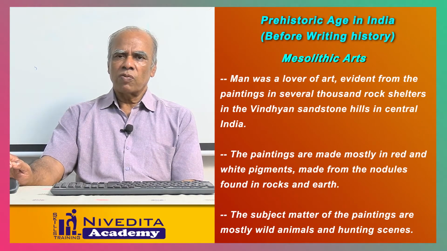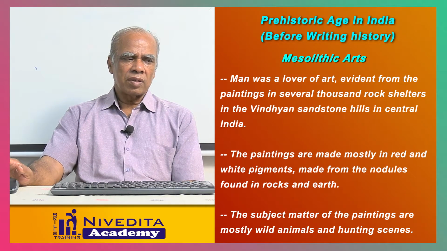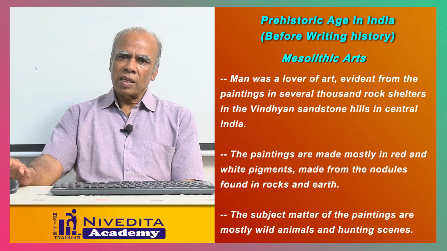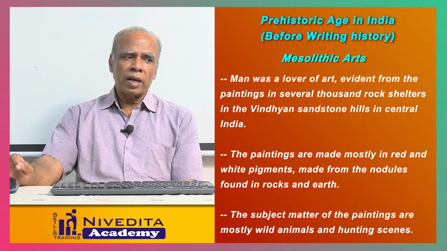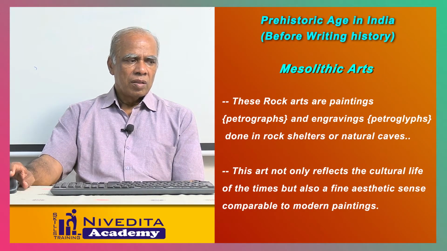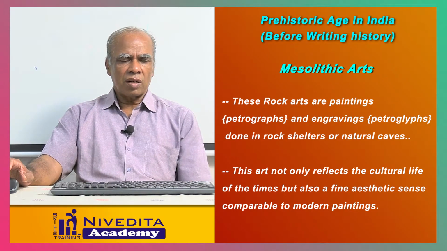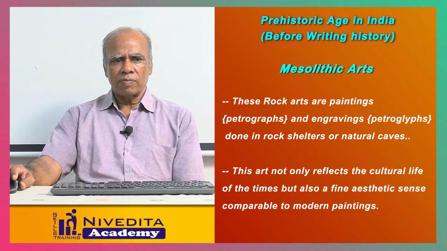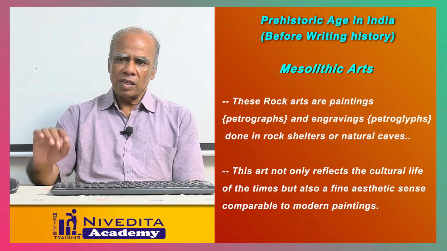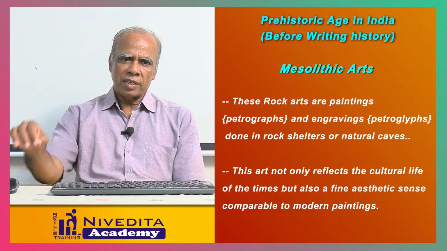The pigments were made from nodules found in rocks and sand on the earth. The subject of the paintings was hunting wild animals. These sceneries were found in the caves. The rock art, these rocks of arts or paintings, are petrographs. Petrographs means drawing the pictures and the painting.